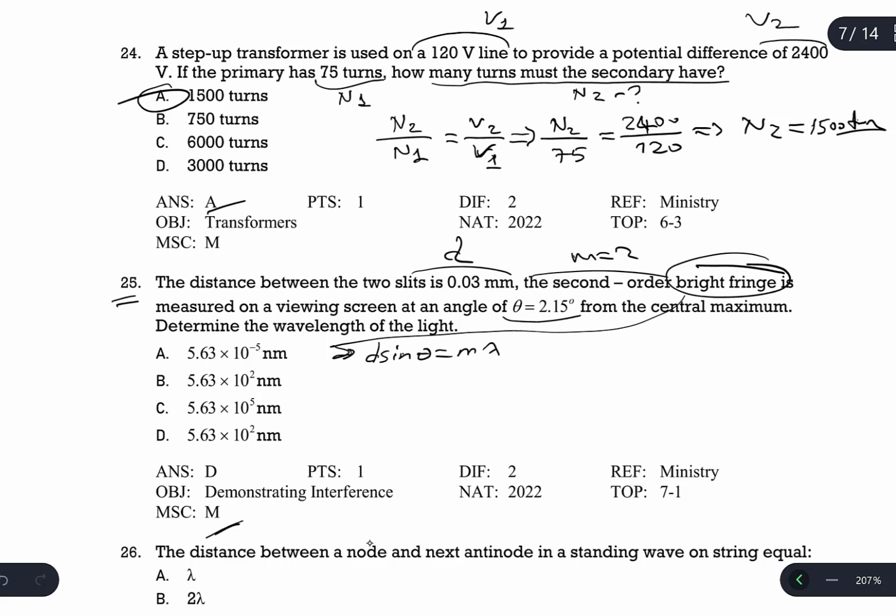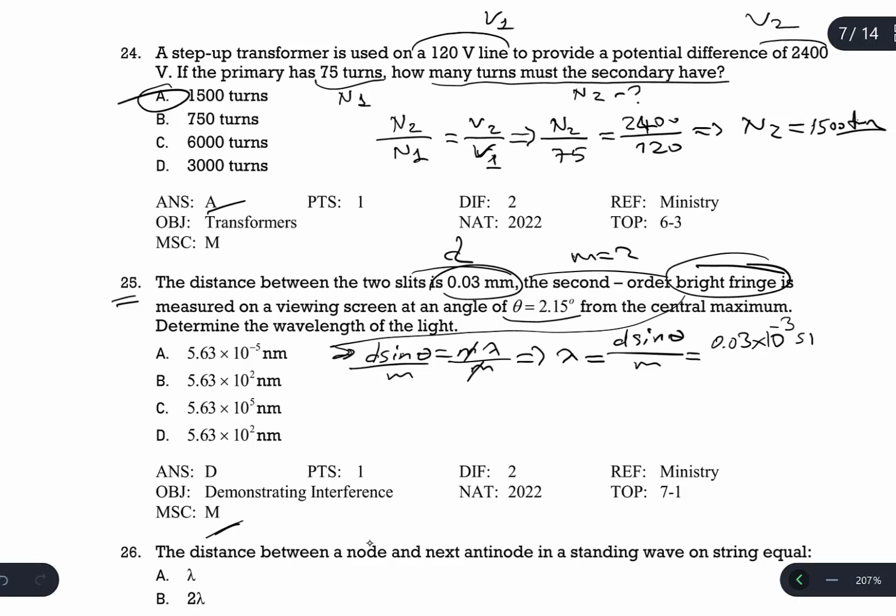Because I will calculate the wavelength, I have to divide by M. So lambda is going to be D sine theta divided by M. D is given in millimeter, but I have to write it in meter by multiplying by 10 to the power of negative 3.